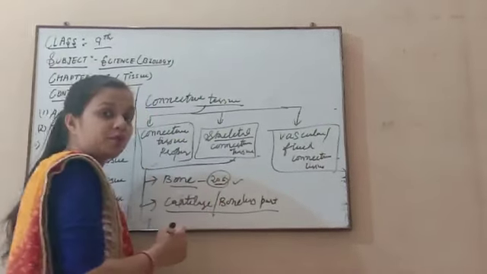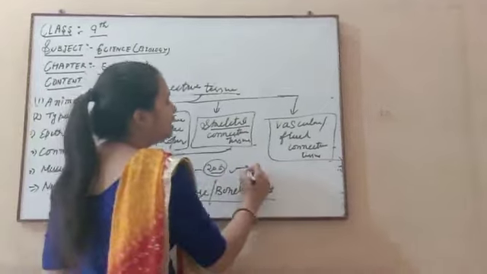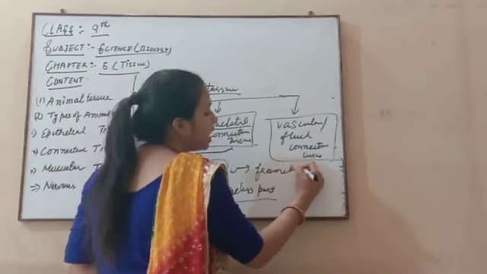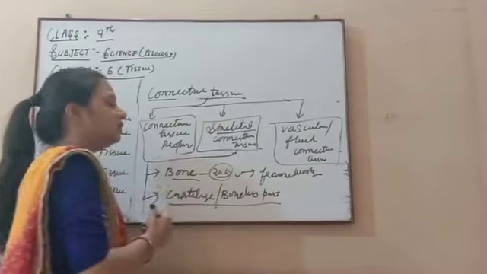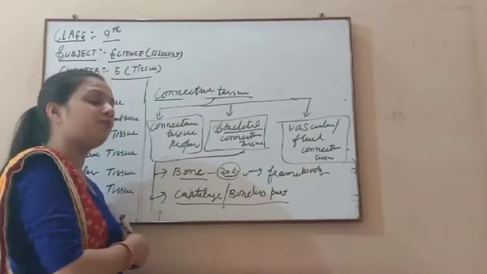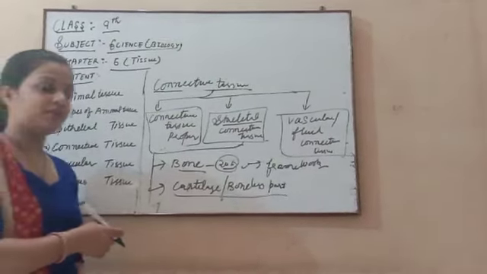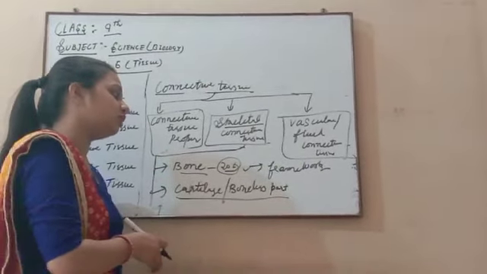There are 206 bones present in our body. You all know very well, and they give a framework to our body. The hard framework of our body is given by the bones. And bones play a very important role in our body because they protect one part of the body from another part. So bones play a very important role in our body.